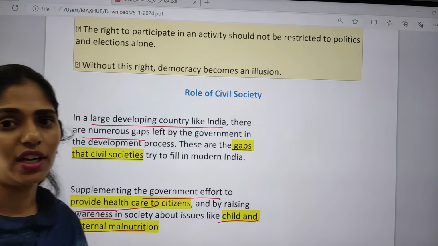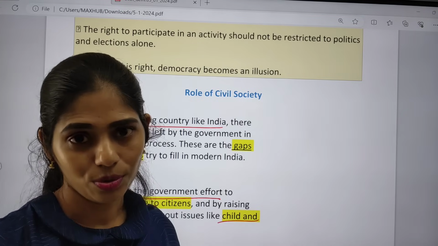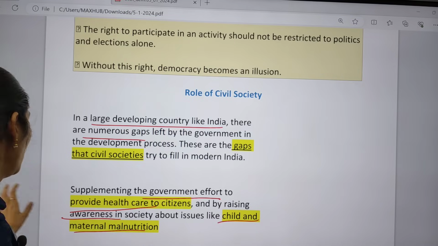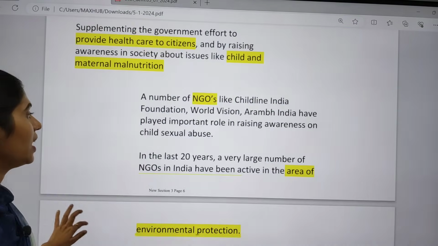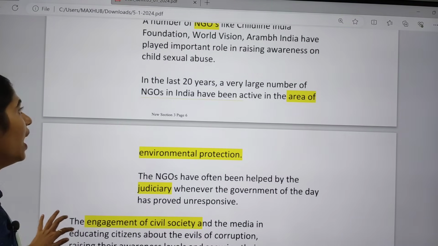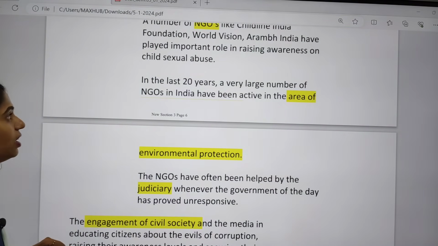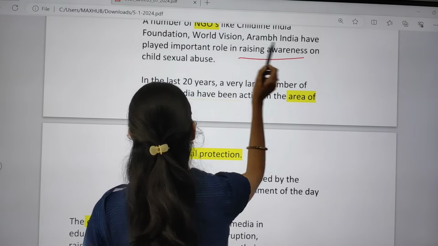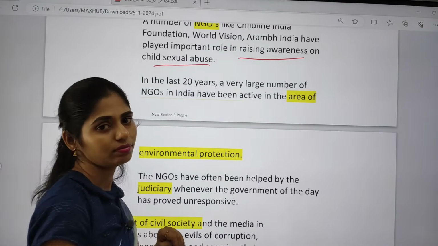Civil society runs awareness programs on the importance of nutrition. There are a number of NGOs like Childline India Foundation and World Vision India that have played a very important role in raising awareness on child sexual abuse.